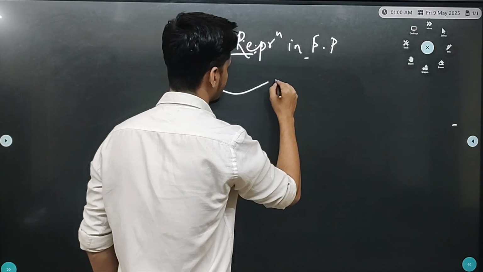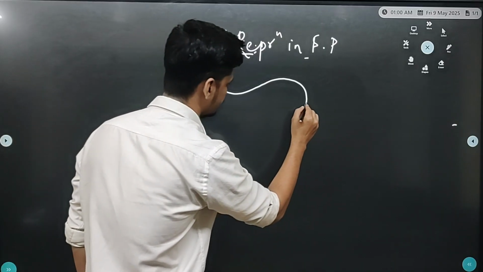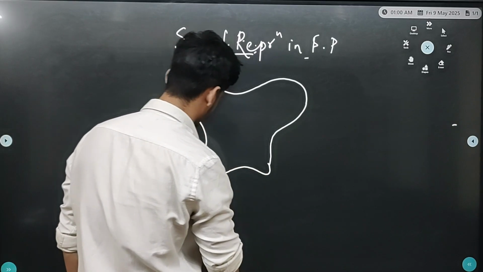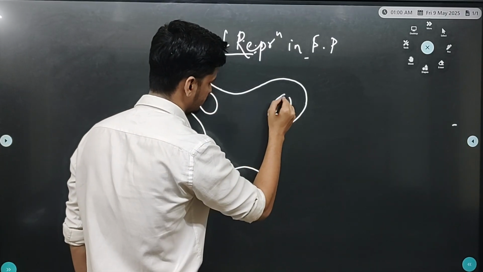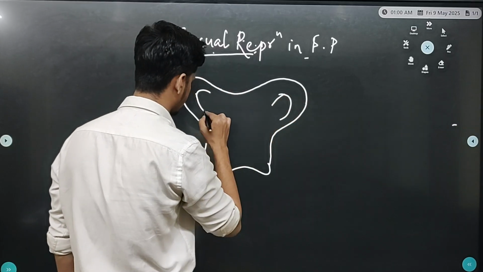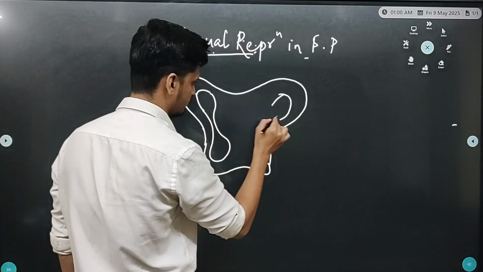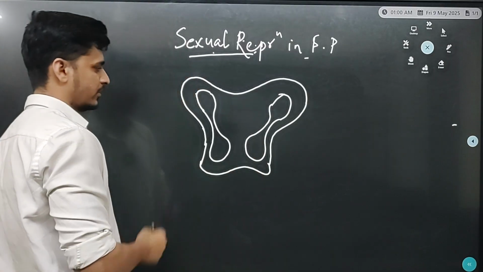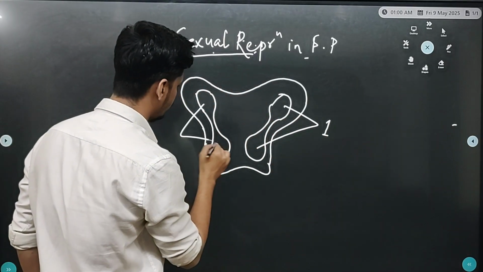When we cut the anther, when we draw the cross section area of anther, this is one lobe, lobe 1 and lobe 2.